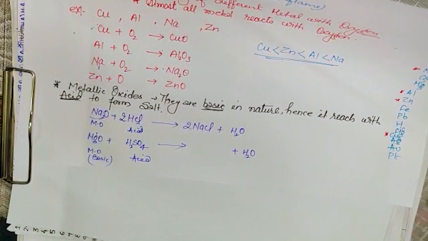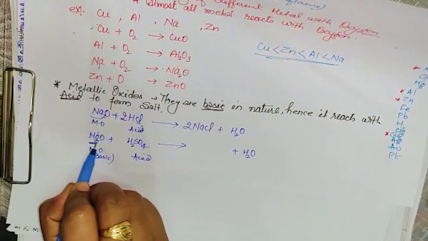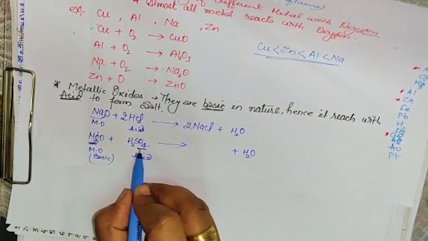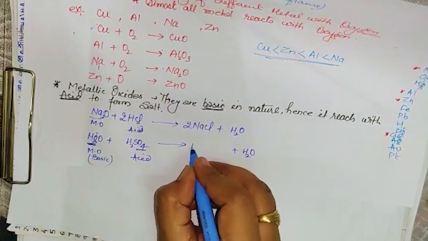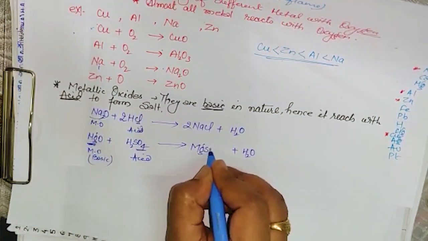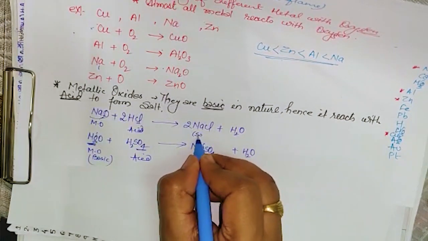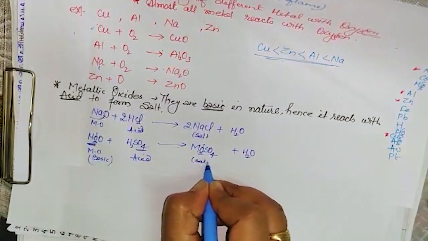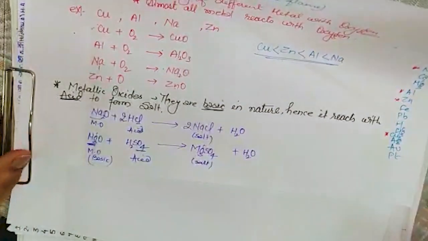Now magnesium has valency 2, and sulfate is the negative part, so it has also valency 2. So they will cancel each other, and this will form MgSO4, and along with this water, isn't it? So this is salt. Clear, class?